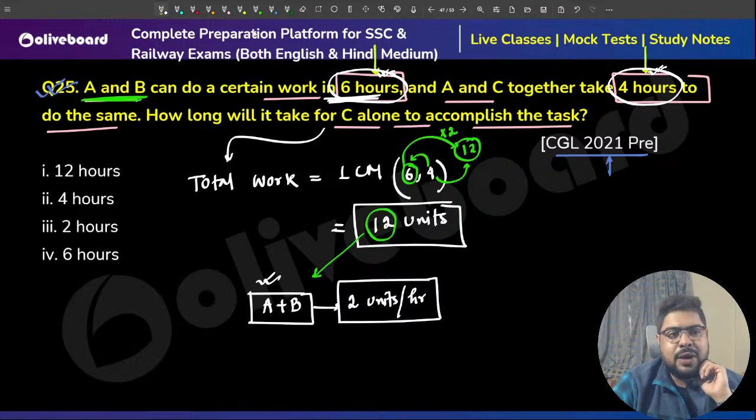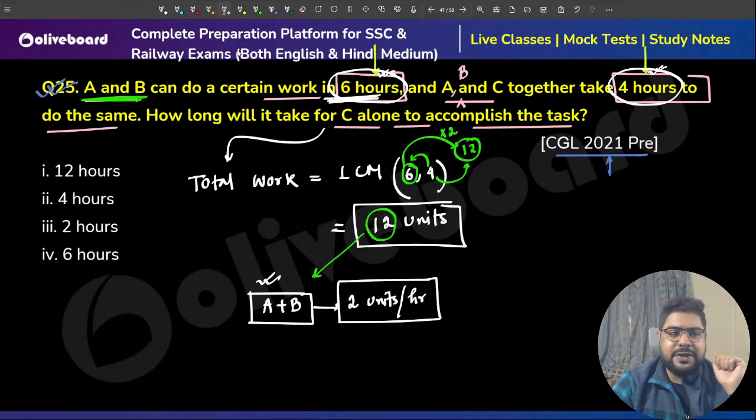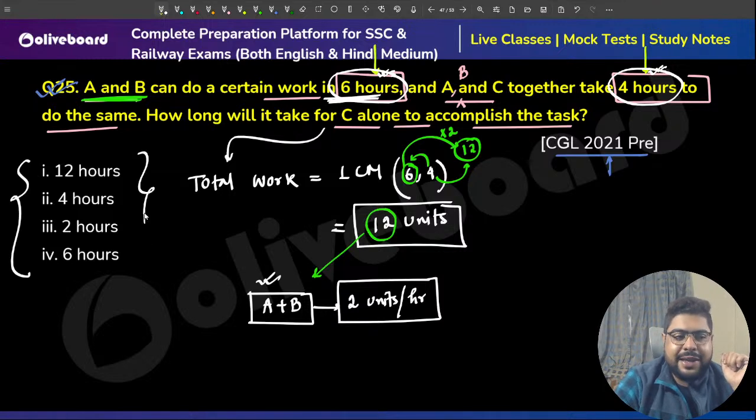Now, sir, A and C. I feel I am very much skeptical. I feel this will be A, B and C. This will be A, B and C. Keep it, because otherwise you can't solve it. You can't solve it, but using options you can solve it very easily. But still,